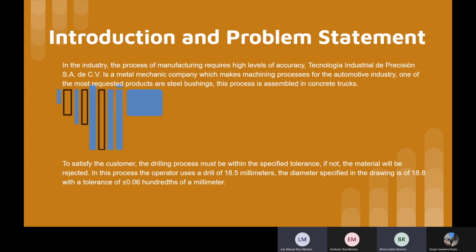To satisfy the customer, the drilling process must be within the specified tolerances. If not, the material will be rejected. In this process, the operator uses a drill of 18.5 millimeters. The diameter specified in the drawing is 18.8, with a tolerance of plus or minus 0.600 of a millimeter.